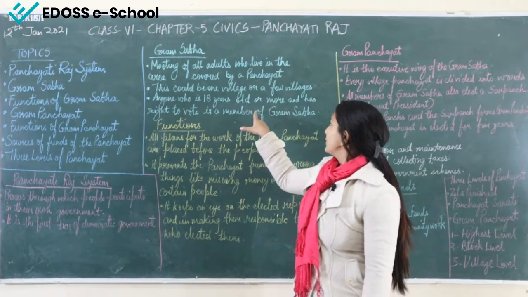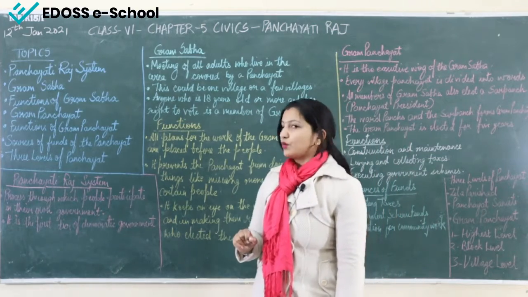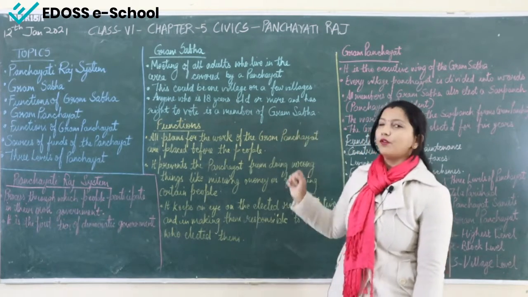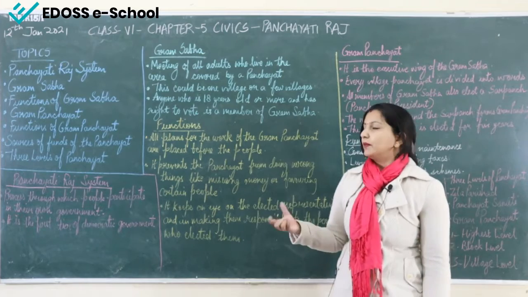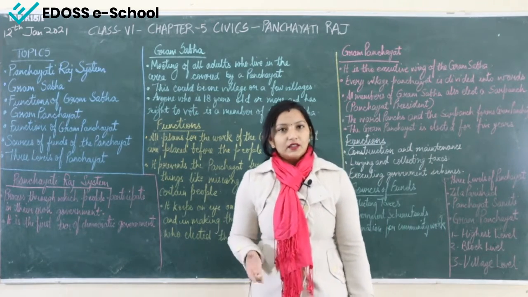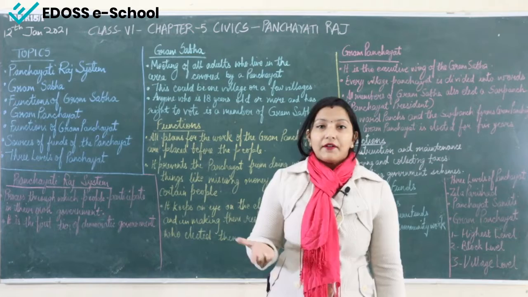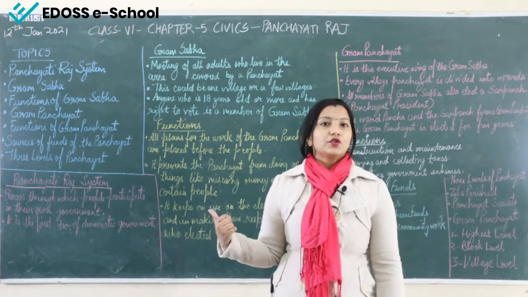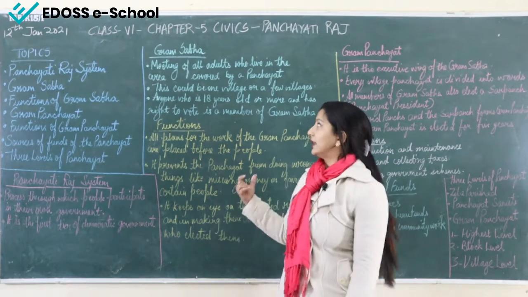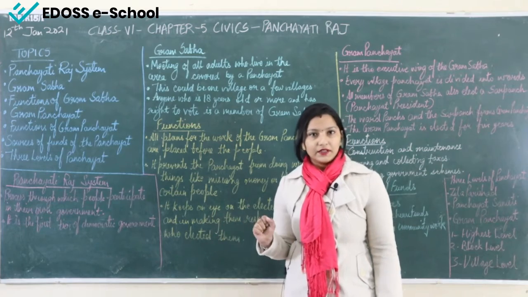Anyone who is 18 years old or more and has the right to vote is a member of the Gram Sabha. So the people who are 18 years or more and have the right to vote are all members of this Gram Sabha. Means they all can attend the meeting of this Gram Sabha.